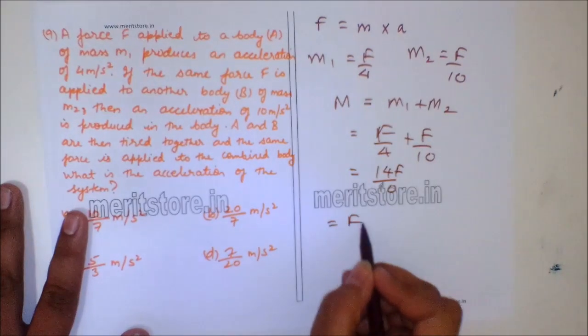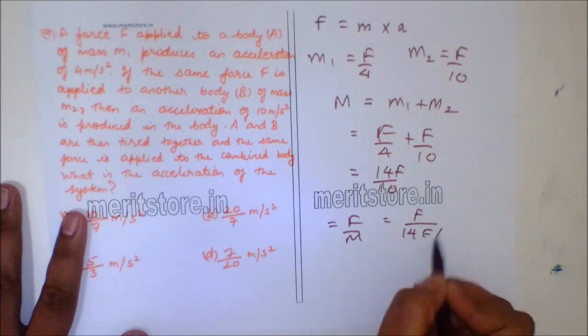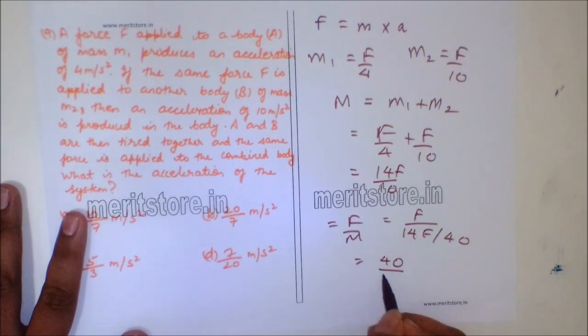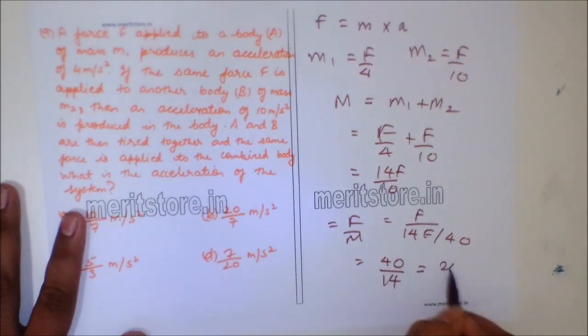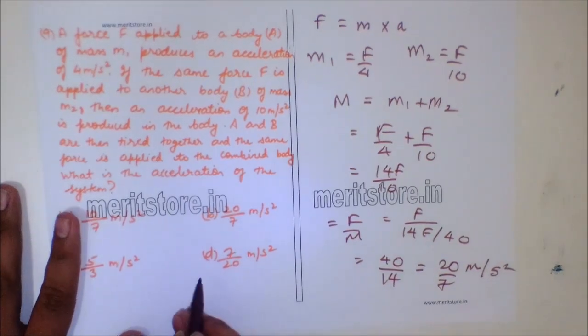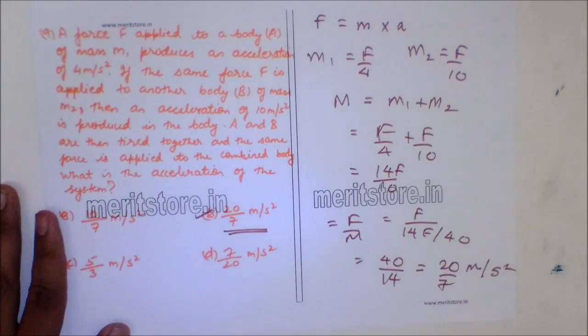Acceleration of the system, that is F upon m, is equal to F upon 14F upon 40, which gives us 40 upon 14, which is equal to 20 upon 7 meter per second square. So 20 upon 7 meter per second square, that is option B, is the correct answer.